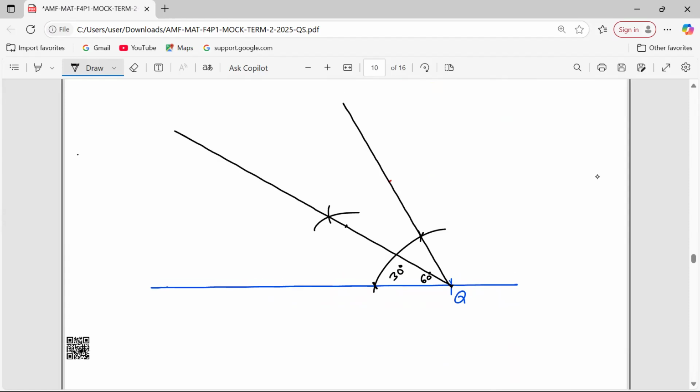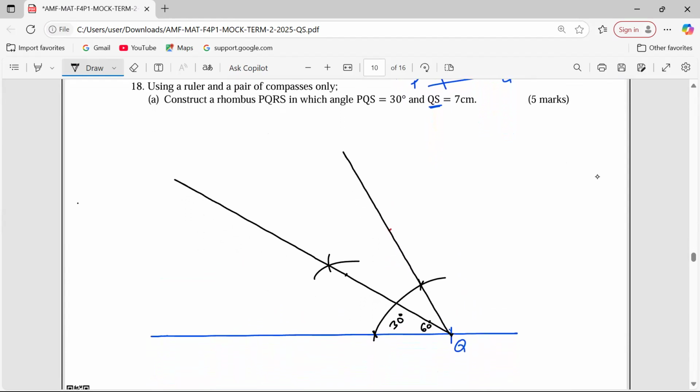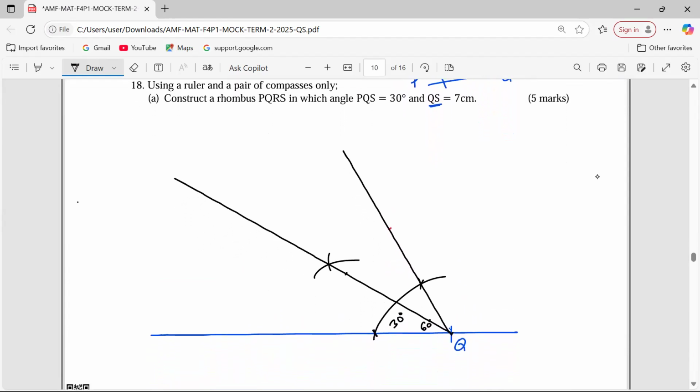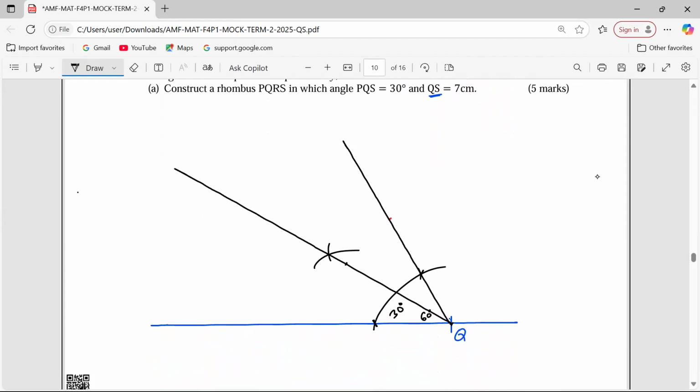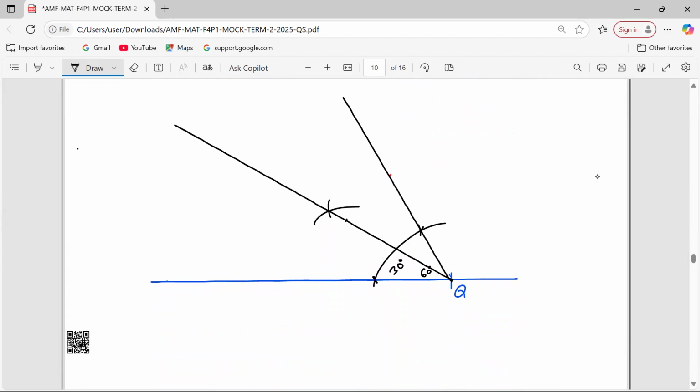Let's get back to the instructions. You should be able to realize that PQS now is 30 degrees, already realized. And from Q to S, not Q to R. Remember, Q to R is the line here. Q to R is already on the sketch. That is not the 7 centimeters. We are measuring 7 centimeters from Q through the angle of 30. So this is where my 7 centimeters is.